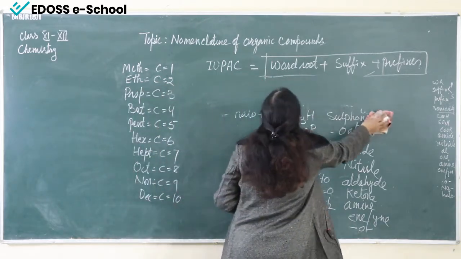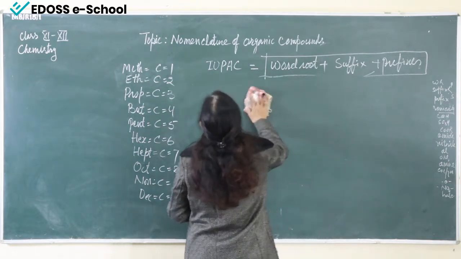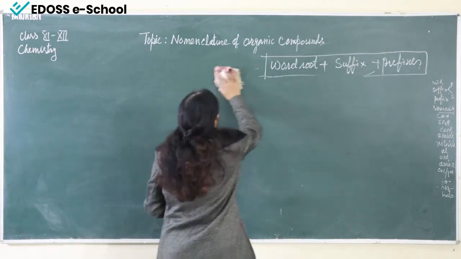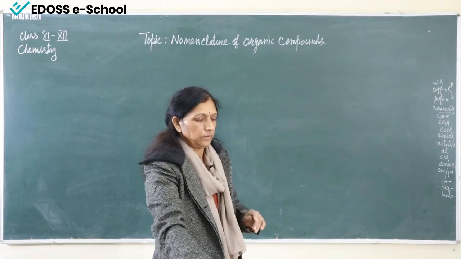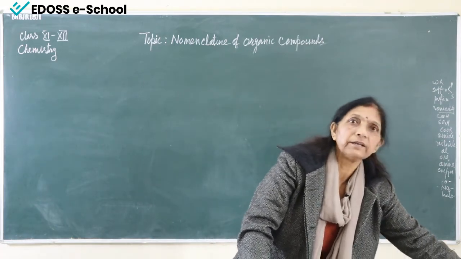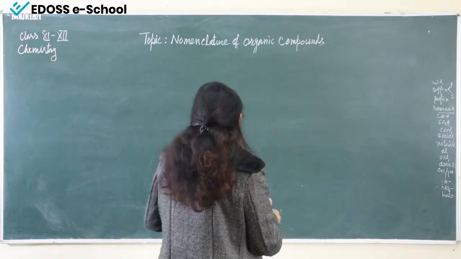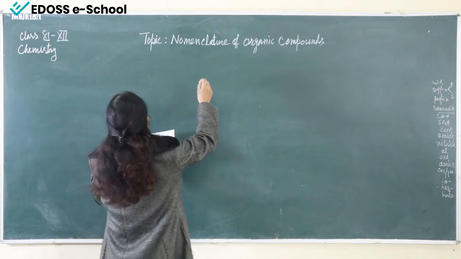Now we are coming to a few examples. Now see, I'll write a few examples and then we will write their IUPAC names. This is the structure, we can see here.